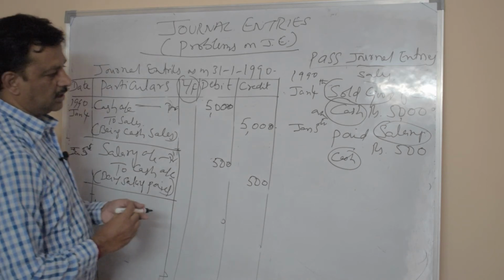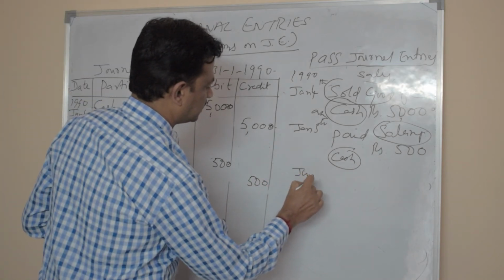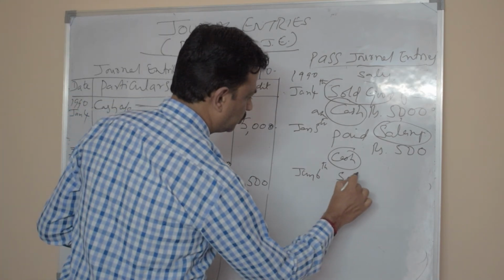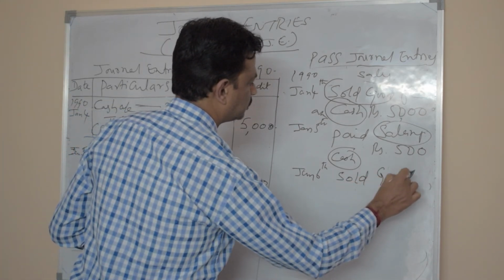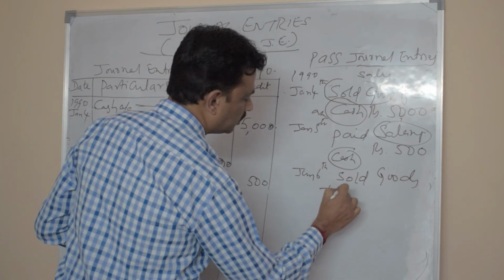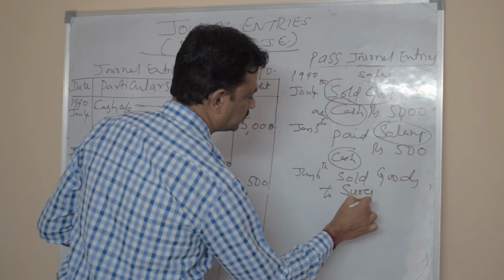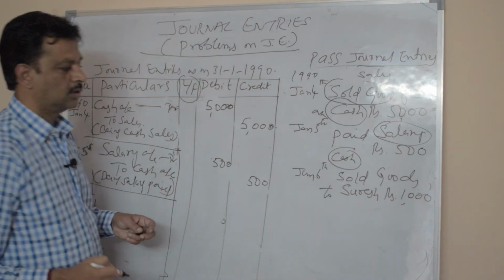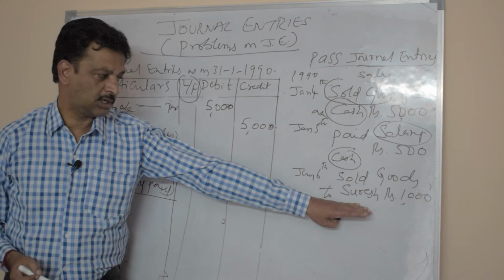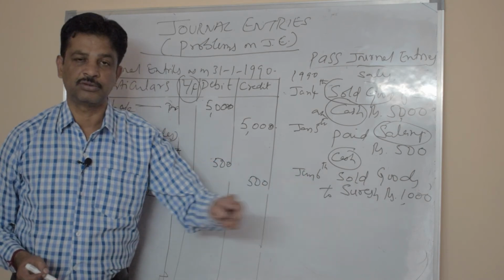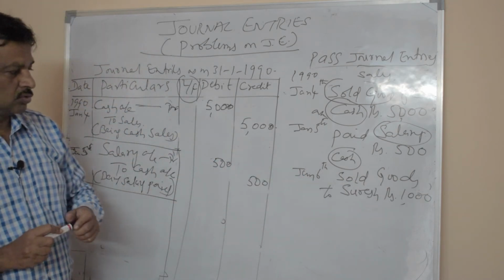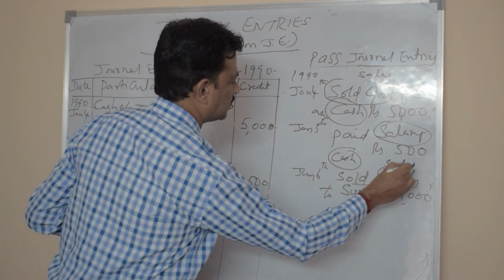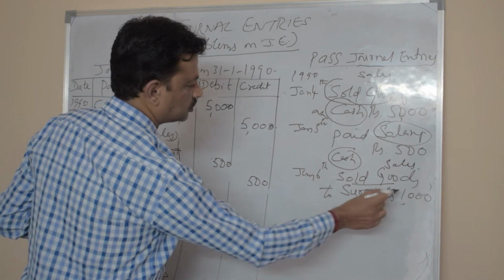Okay, so next entry is like this. January 6th, sold goods to Suresh, 1,000. Very important. You can see here, sold goods to Suresh 1,000. Here there are two accounts. Sold goods in the sense is nothing but sales account. One is sales account. So here, to Suresh.